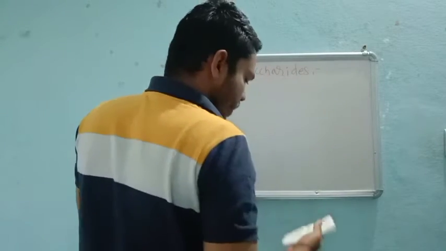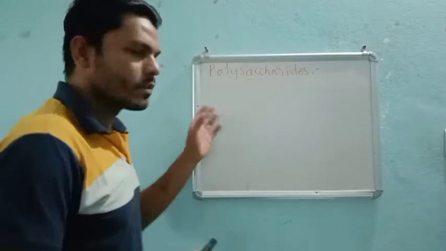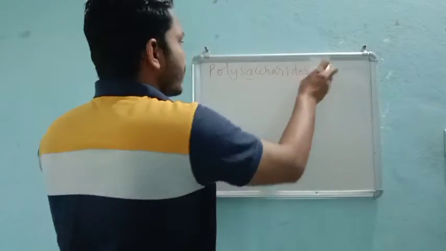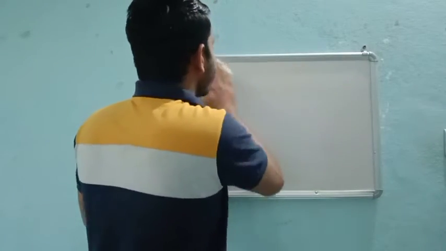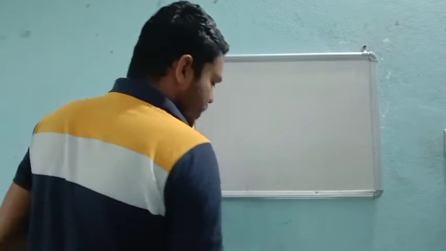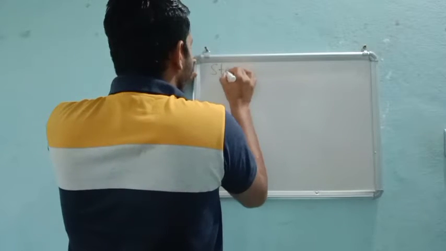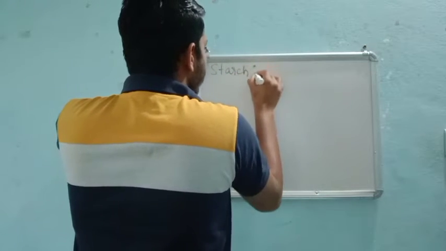We will just see a brief study, not in detail. Coming to starch, first of all, it is an example of a polysaccharide. Starch is the one best example for polysaccharide.